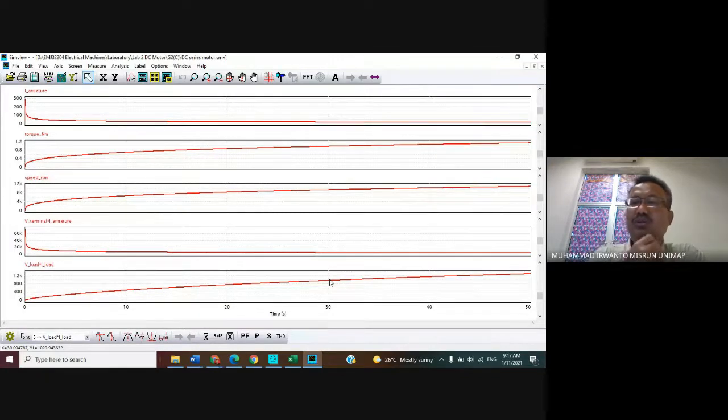Now we have the waveforms for the armature current, torque, speed, input power, and output power. And then we want to obtain the RMS value of each parameter by clicking menu bar RMS.